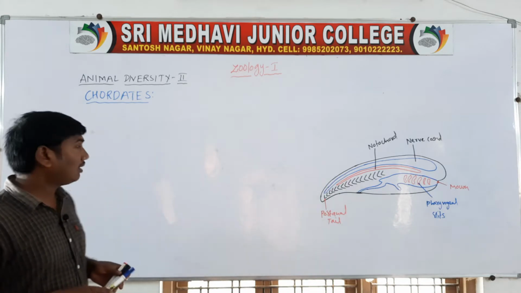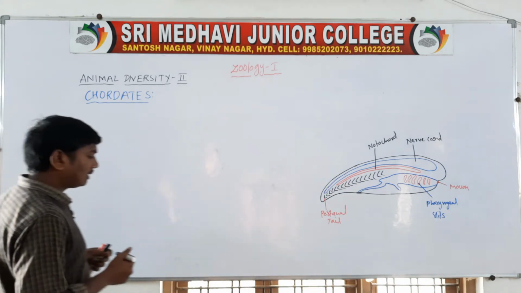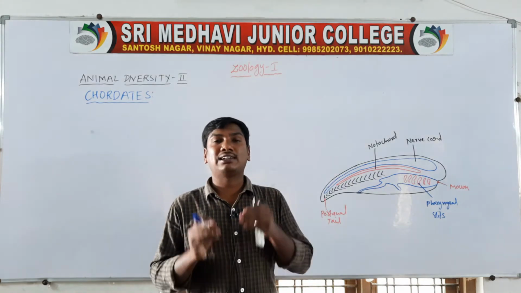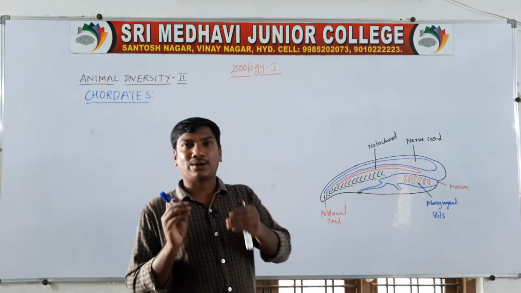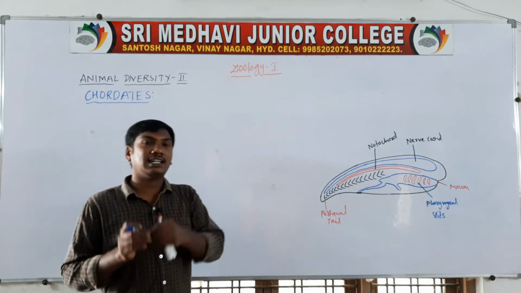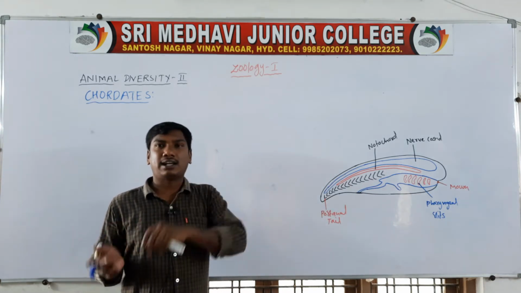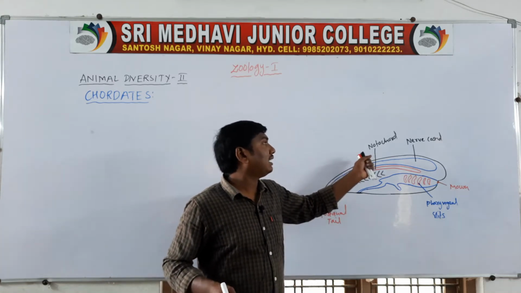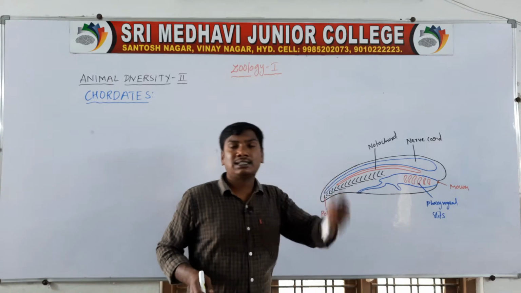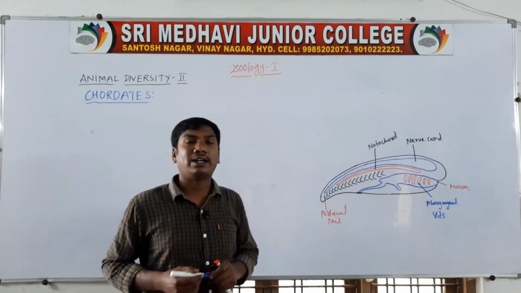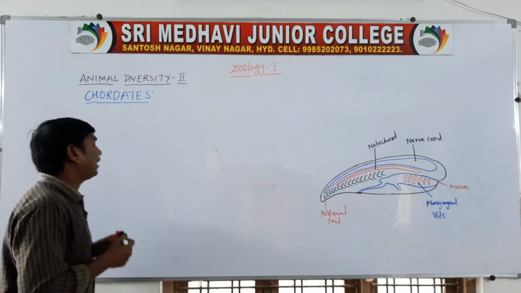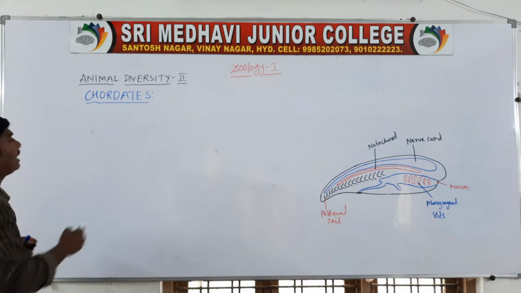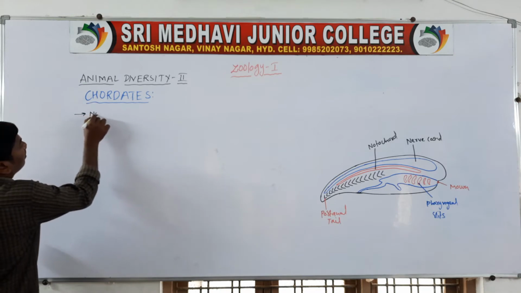Chordates. The main distinctive character of the chordates is that in their lifetime, in the life cycle, either in the larva stage or adult stage, they contain a notochord. This type of animal is called a chordate. They present a notochord in any developmental stage.